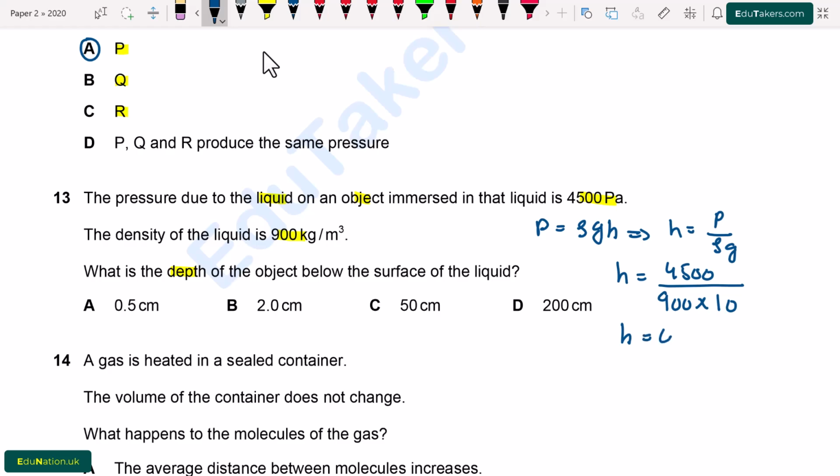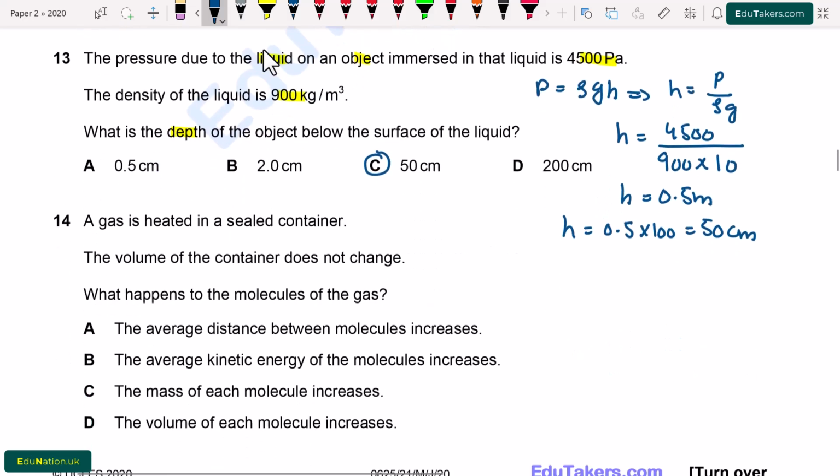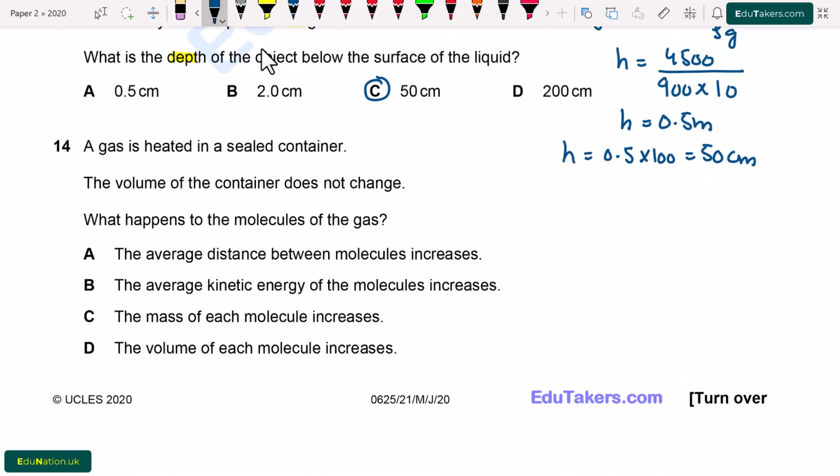So the value of h will be equal to 0.5 meter. But in the answers we are given the depth in centimeter, which means we have to convert the unit. So depth will be equal to 0.5 multiplied by 100, which is equal to 50 centimeter. So from here option C is correct.